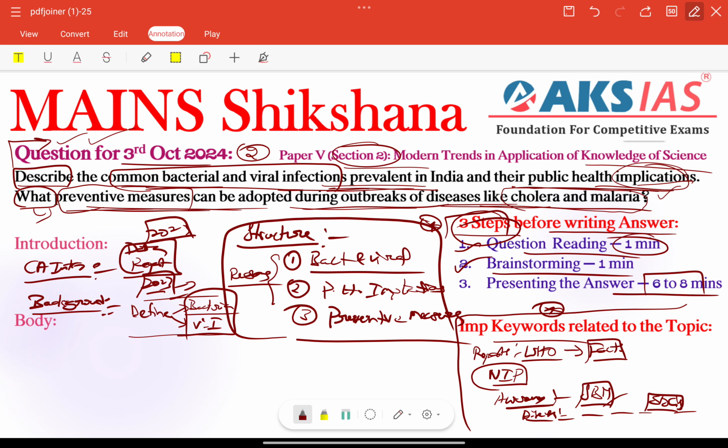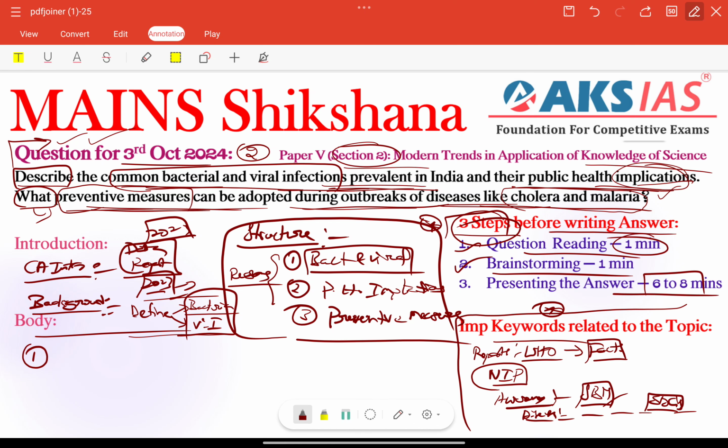Because we need to assume that the examiner doesn't know anything, right? So we need to give some proper flow, we need to show some flow and continuity in our answer, then only we can get more marks compared to others, right? So next, coming to the body part, here we can talk about the regions, whatever we have according to the structure, bacterial and viral infections, right?